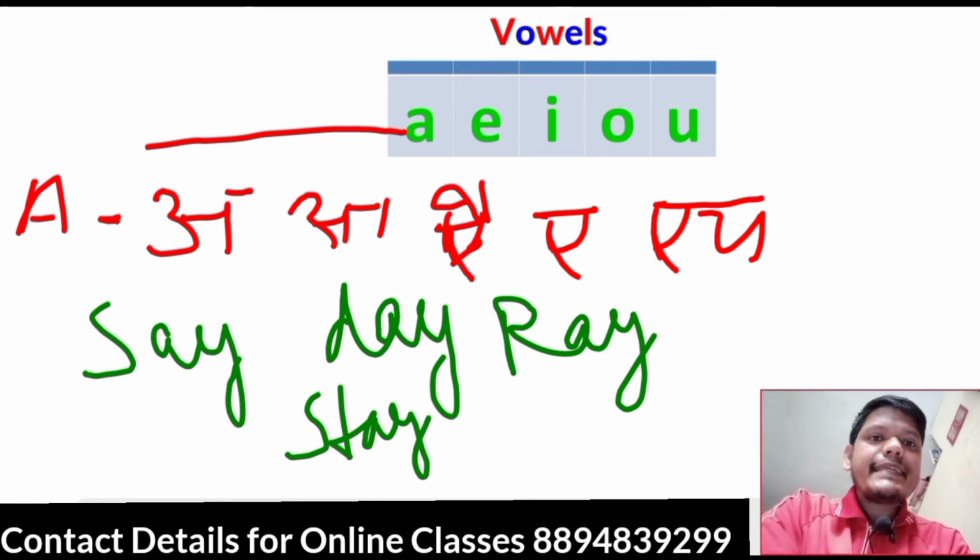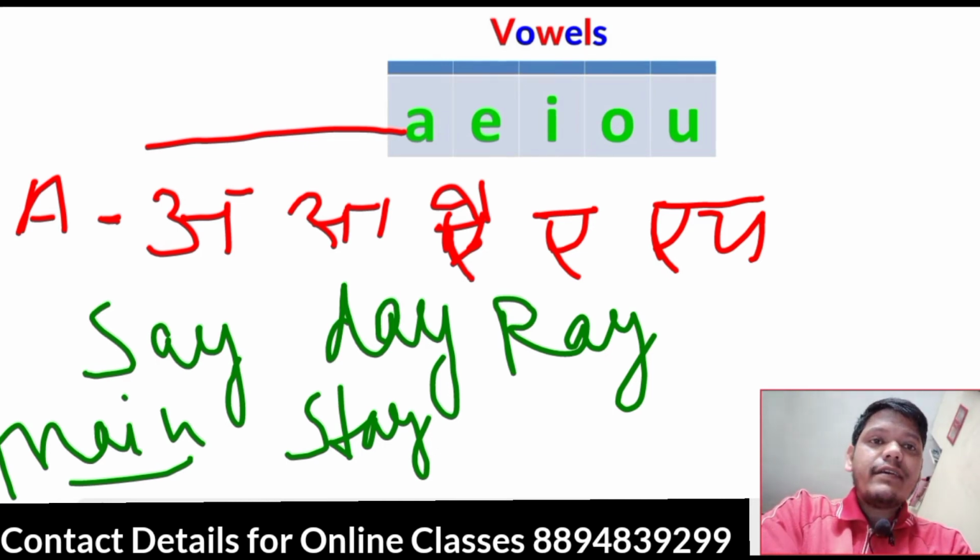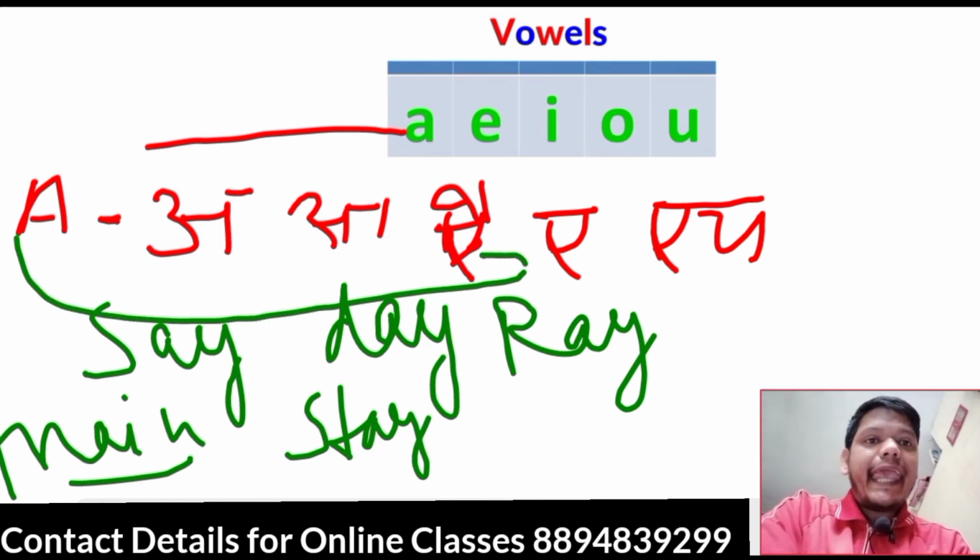S-T-A-Y, stay, sound coming little long. Clay, C-L-A-Y, clay, mitti. And M-A-I-N, main, sound little long, A sound. So here we can see the vowel A giving sound A, exactly.